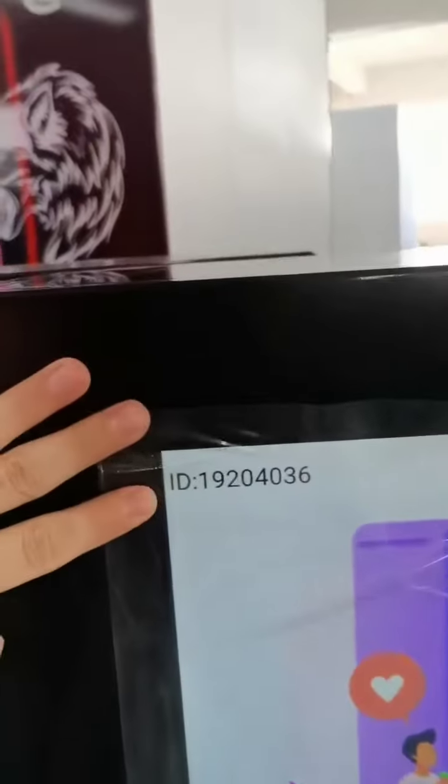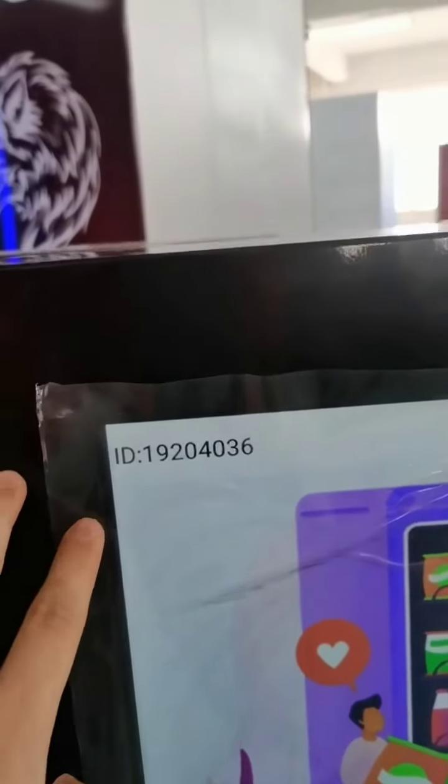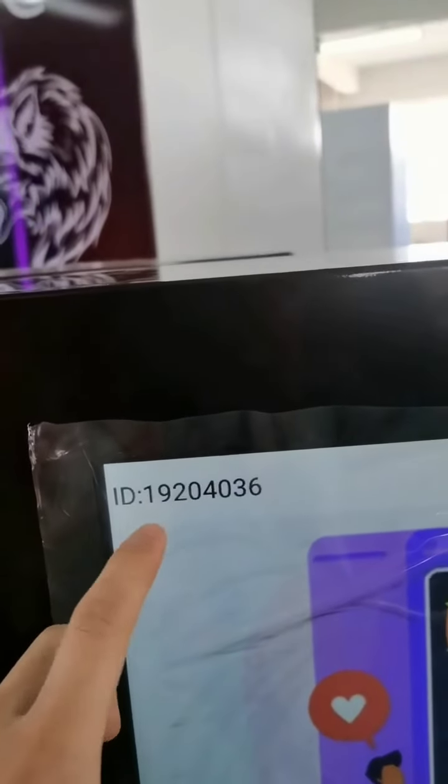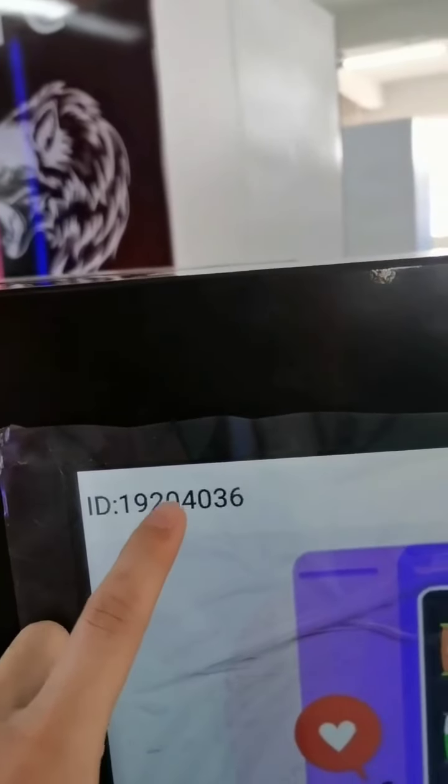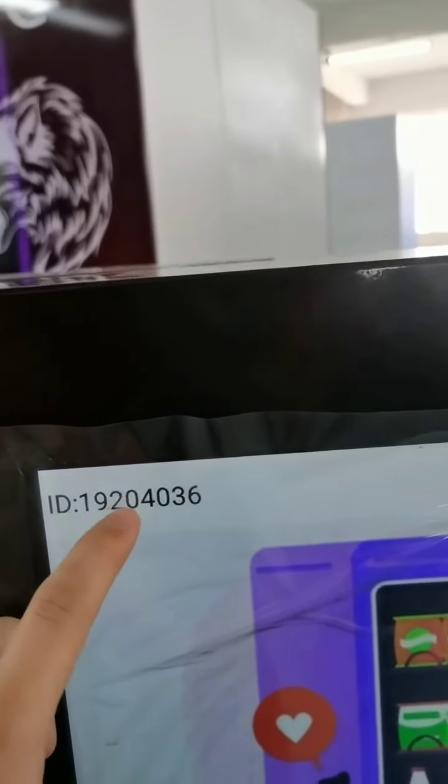Okay, you can see the device ID. The default password is the last 6 digits, for example 1, 2, 3, 4, 5, 6. These 6 digits, and add A6. Yeah, I will show you.